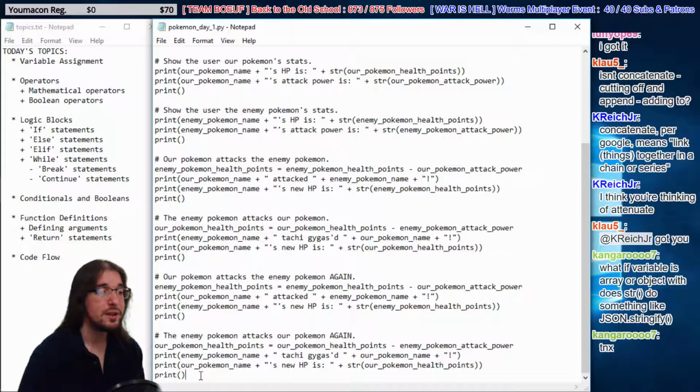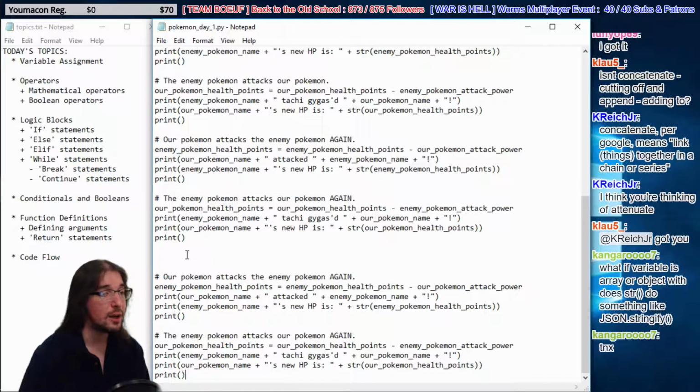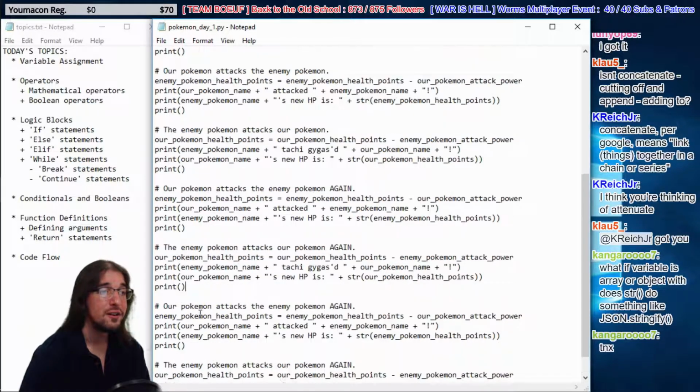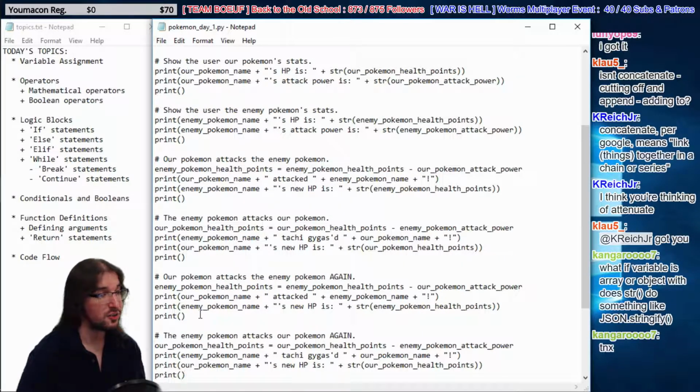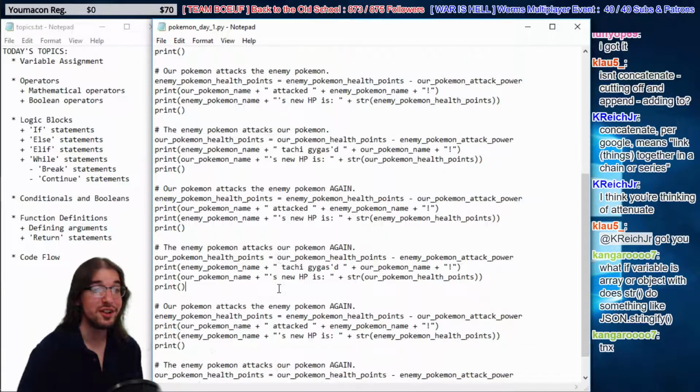All right, so now we're going to go down here and paste this code. So now we have even more turns. Our code kind of sucks right now, right? Every turn we take, we have to copy-paste code. If Pokemon worked that way on the Game Boy, can you imagine how huge that cartridge would be if every turn you took had to be its own line of code? That'd be a huge cartridge.